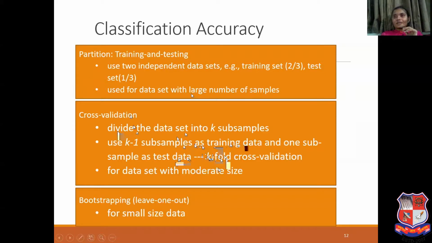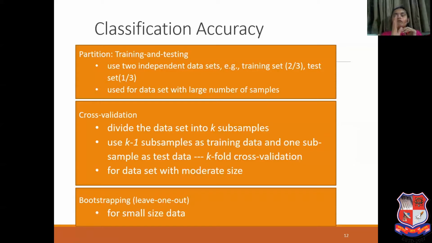For example, I am considering 5-fold or 10-fold cross validation, and I have 100 samples. I will divide the whole 100 data set into 10 subsamples: 10, 10, 10, 10. In this way I divide it into 10 subsamples.